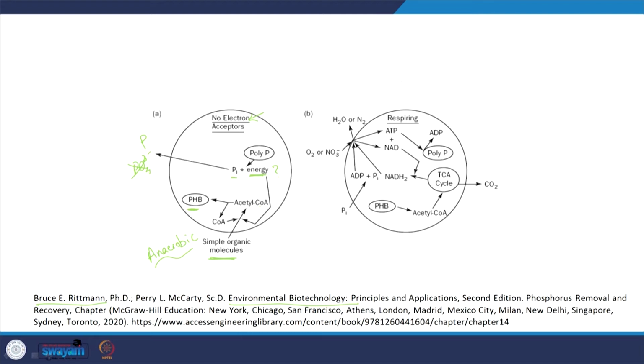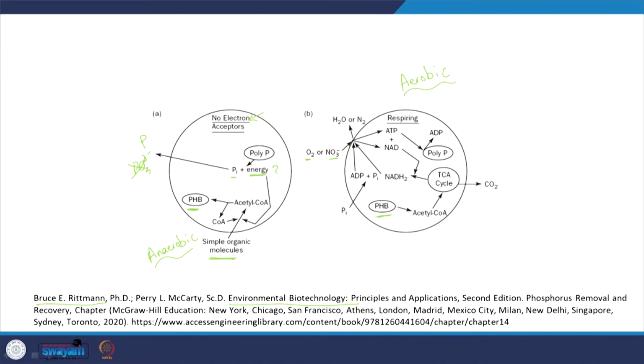And now when it comes to aerobic conditions, later when the microbe comes into the aerobic conditions, what is happening now? Now they have oxygen available, or nitrates available. These are the electron acceptors, and they already have the PHB available. With this PHB, polyhydroxybutyrate, which is an electron donor source of carbon, they can outcompete or outgrow the other microbes. They can use the carbon sources from outside, but more importantly they also have stores of carbon and electron donor here, and again you can see it goes to acetyl CoA and there is a cycle.